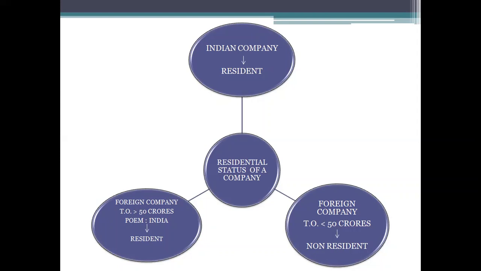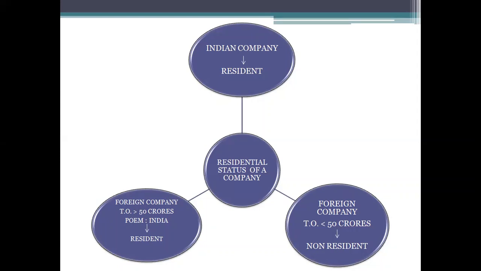If the turnover is greater than 50 crores, we need to check an additional criterion, that is whether its place of effective management is in India or not. If it is in India, it will be classified as resident in India. Now, the main question arises as to what is POEM, that is place of effective management.